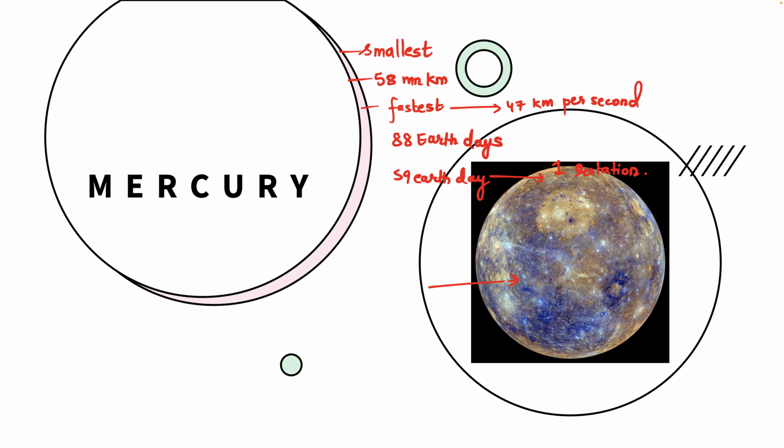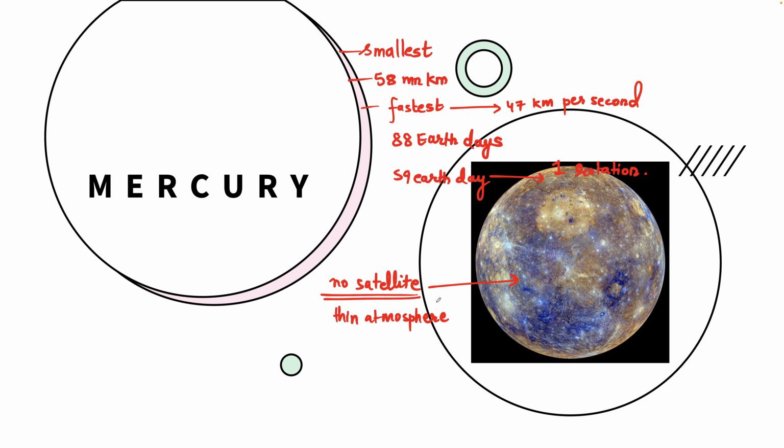Mercury has no rings around it. It has no satellite, no moons around it. The atmosphere of Mercury is very, very thin. So it is the fastest planet, please remember that, in our solar system. And another thing you have to remember is that it has such a thin atmosphere that you cannot even breathe there. So it's a tough place for life.